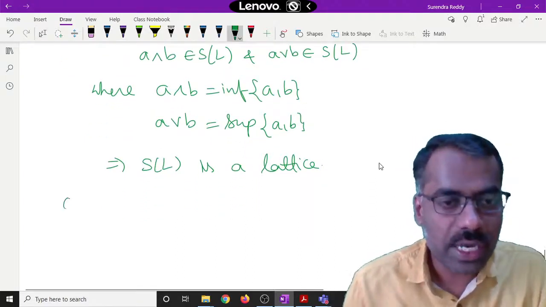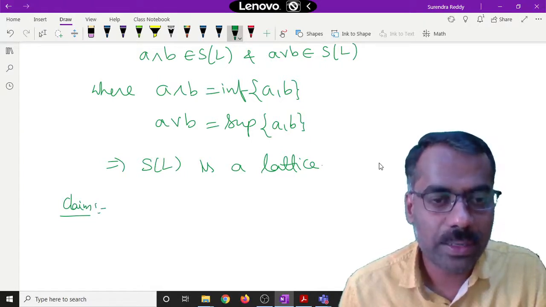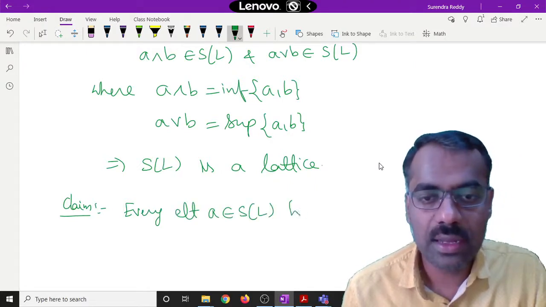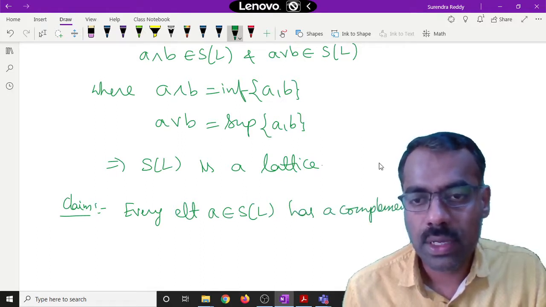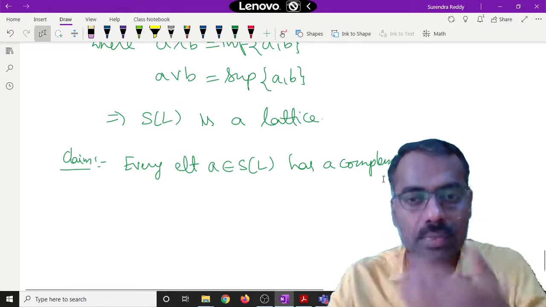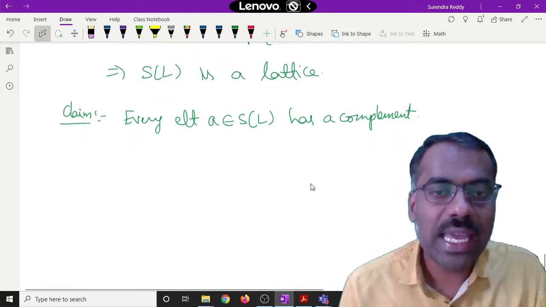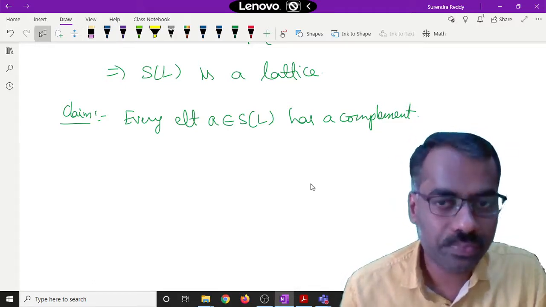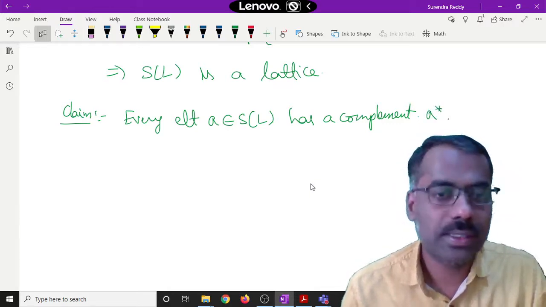So first we show that every element A in S of L has a complement. This A star is a pseudo complement by definition. We actually show that A star is not only a pseudo complement, it is actually a complement.